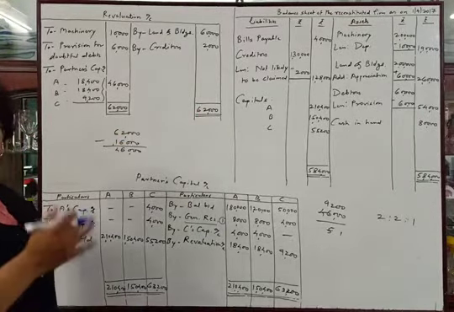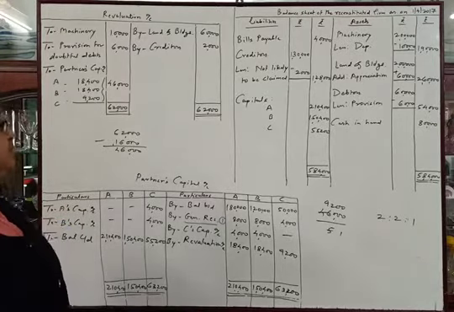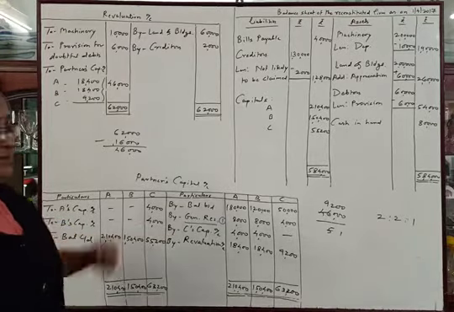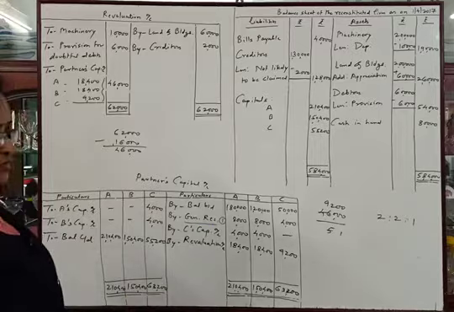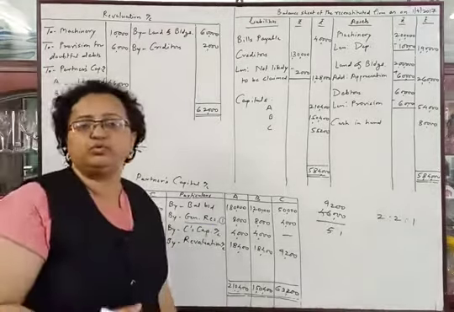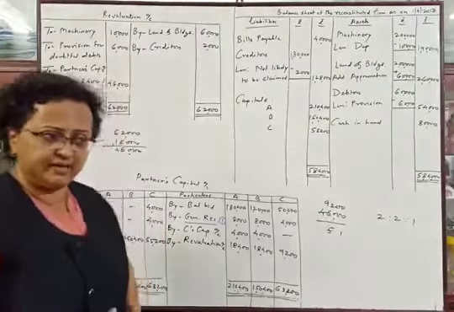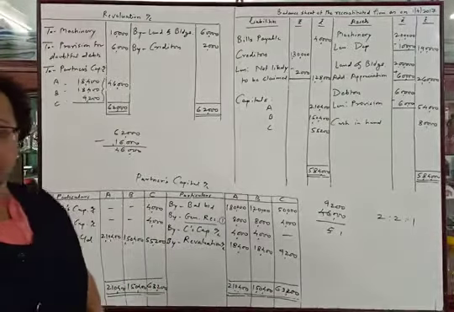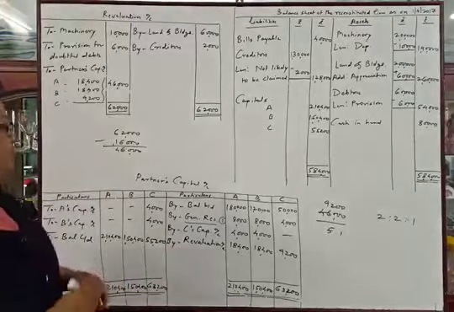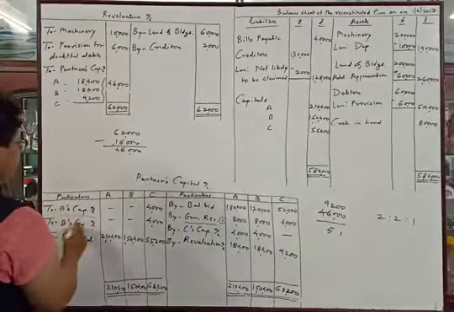Afterwards, we will pass the journal entry of adjustments. First journal entry will be of goodwill. I have told you the journal entry of goodwill: gaining partner's capital account debit to sacrificing partners' capital account. So C's capital account will be debited by rupees 8,000 to A's capital account 4,000 to B's capital account 4,000. So this will be the second journal entry.